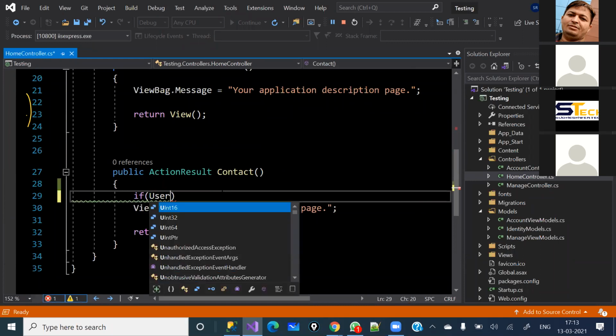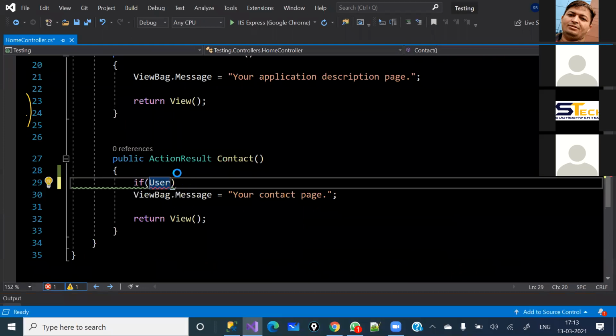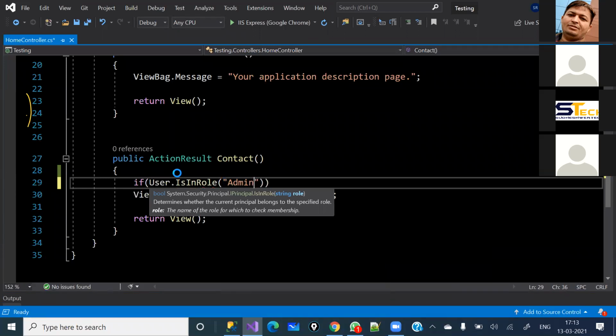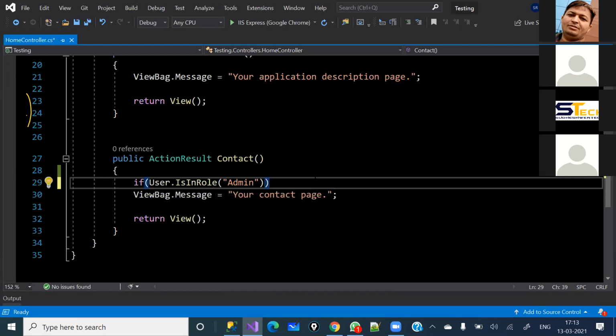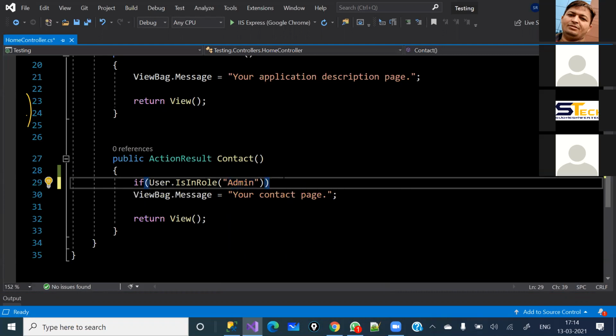Code is in a running mode. So here I'm going to put the condition: if user is in role, where you can pass multiple role choices. Here I am going to give the role name which I have created, that is admin. Again, you can create a separate class and give that as a constant property, so only one place needs to change. If you are going to use this in multiple places, the better way is to create a constant property, so only that will be changed where you have defined it.